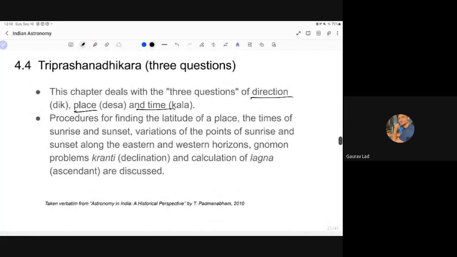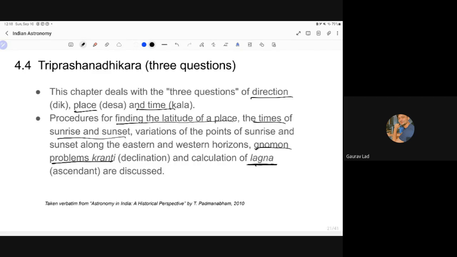So it entails the procedure of finding the latitude of the place, and times of sunrise and sunset. This is something interesting which we will see in the upcoming slides. And the calculation of lagna. Lagna in Marathi means marriage. That is not what it means here. Lagna is the rising point of the ecliptic in conjunction with the celestial equator. It's kind of complicated, but if you do have a background in Indian astronomy, this is pretty straightforward. That is what Lagna means.